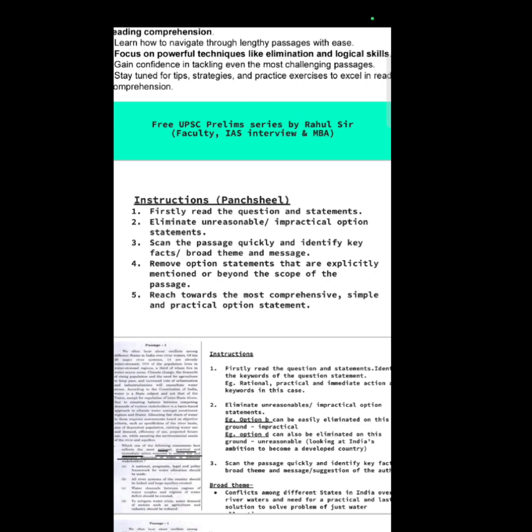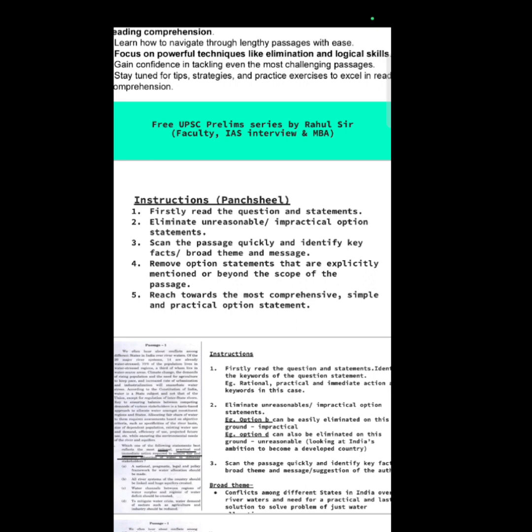So these kind of statements cannot be an explicit statement which is already given in the passage, because what is hitherto explicit cannot be implicit. So we will understand this better by looking at the question that we are going to discuss just a few seconds from now. But for this moment, just keep it at the back of your mind that you have to remove statements which are explicitly mentioned or statements which are beyond the scope of the passage. You will understand the scope of the passage once you identify the theme and the message of the author.